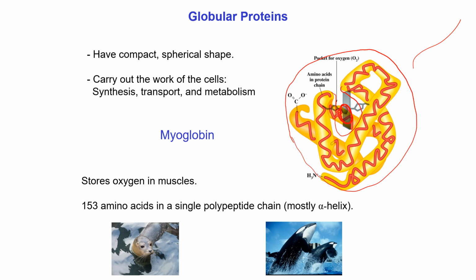We can see the figure of a dolphin and a seal here, because we know that these two animals can remain underwater for a long time, because under their skin there is a huge amount of myoglobin. That's why they can store a huge amount of oxygen at a time, and they can remain underwater for a long time.